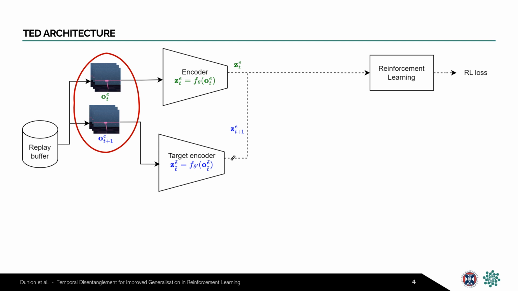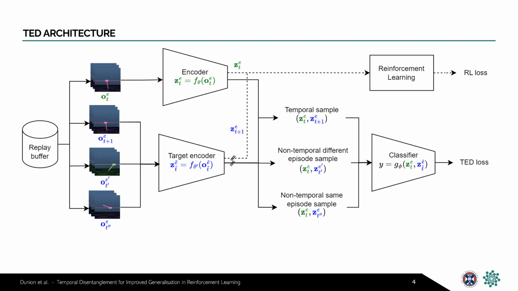So augmenting the diagram with the TED auxiliary task, we also need non-temporal observations. So we sample an observation from a different episode and a non-temporal observation from the same episode. And the representations are used to create three different types of samples: temporal samples, non-temporal different episode samples, and non-temporal same episode samples. These samples are used to train a classifier to discriminate between temporal and non-temporal samples.